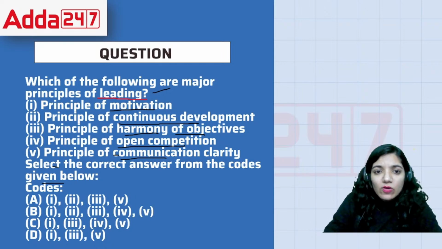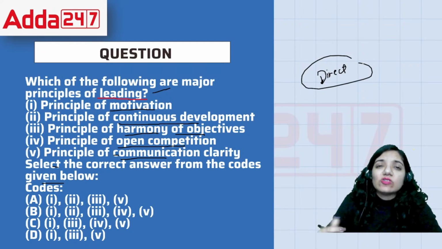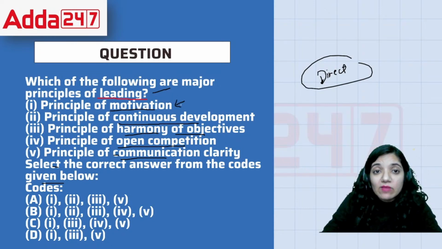So let's move on and start with the area of answering this question. Leading means to direct people what to do, how to do, and how all the things should be done. So that is something that is a part of motivating people. How can we motivate them, how they should look forward to it? Then continuous development is about how do they develop in terms of their working. Then the second is harmony of objectives.